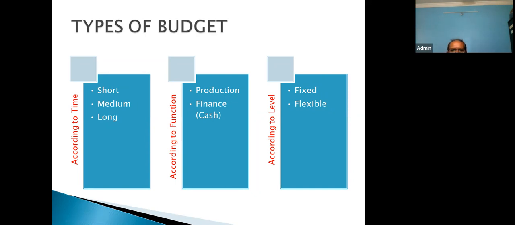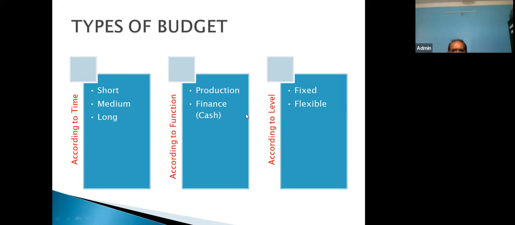Then the second numerical will be on cash budget. So today we will cover production budget and cash budget, and maybe tomorrow we will discuss flexible budget. This is our plan of action for today's lecture.